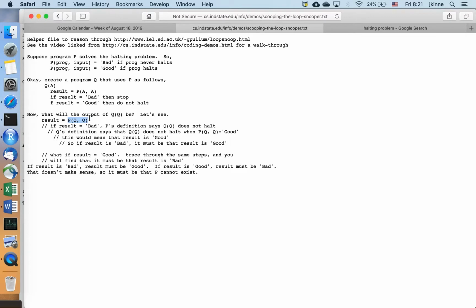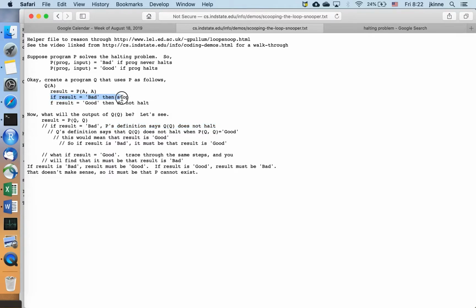All right, so the definition of P is this. If it says bad, then it must be that the program given to P does not halt. The result is bad. P's definition says that Q of Q does not halt. All right, now what does Q actually do in that situation?